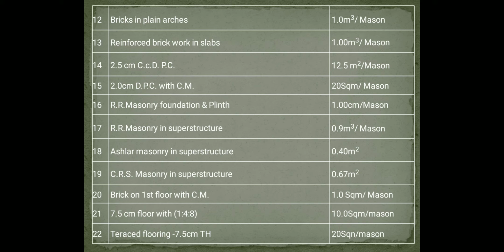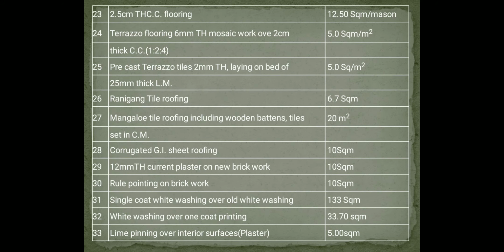Brick on edge flooring with cement mortar is 1 square meter per mason. 7.5 centimeter flooring with 1:4:8 composition is 10 square meter per mason. Terraced flooring of 7.5 centimeter thickness is 20 square meter per mason. 2.5 centimeter thick cement flooring is 12.50 square meter per mason. Terrazzo flooring, 6 mm thick mosaic work over 2 centimeter thick cement concrete, is 5 square meter per mason.